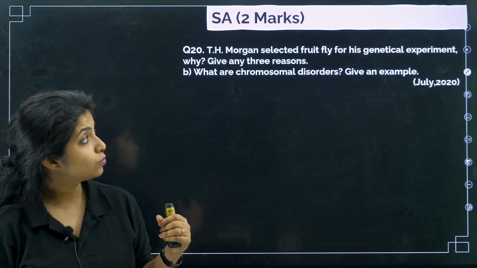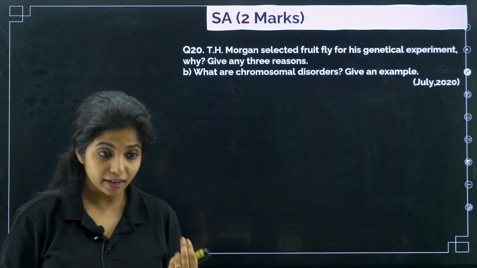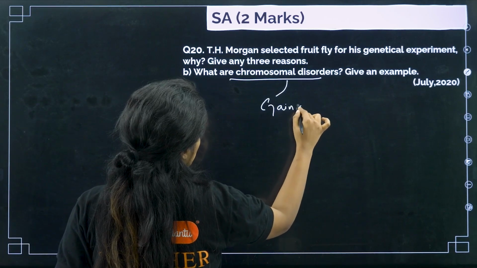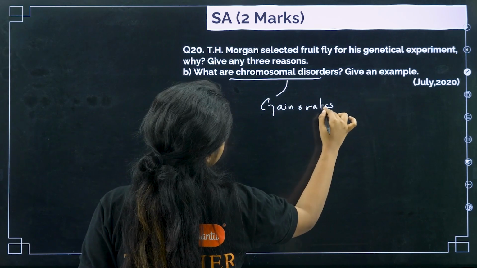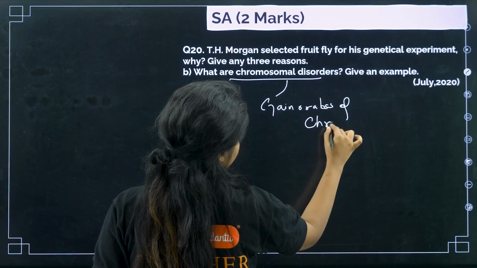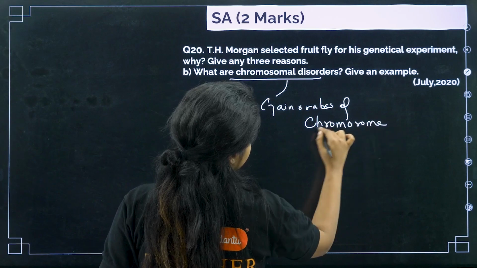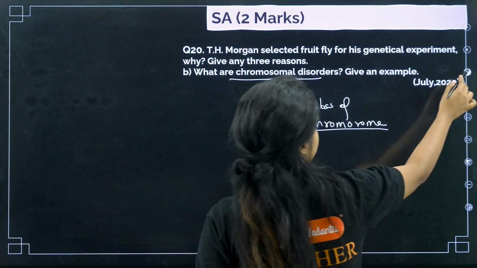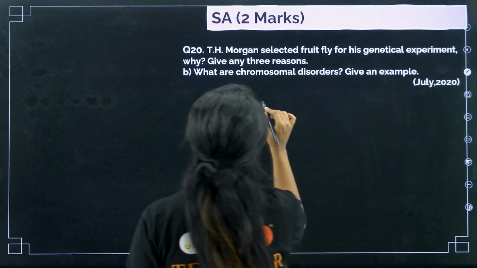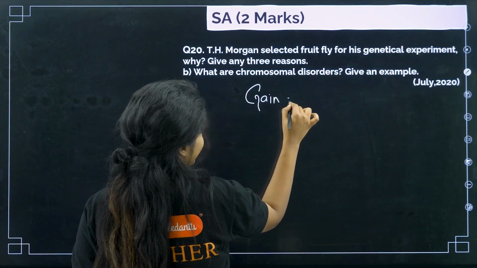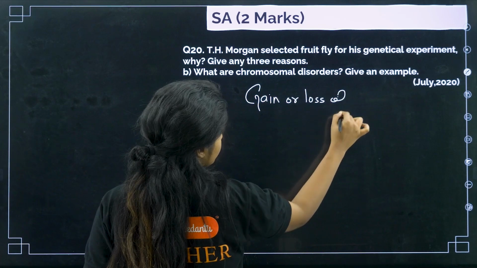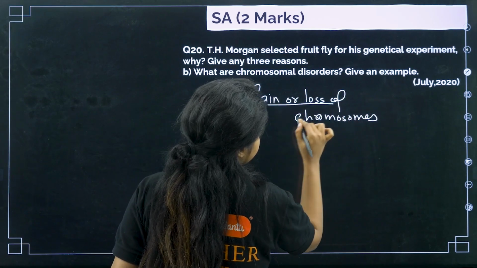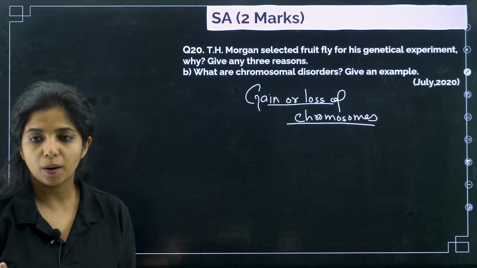Now what are chromosomal disorders? Chromosomal disorders arise when you have a gain or a loss of chromosome, which totally disturbs the chromosome number in an individual.